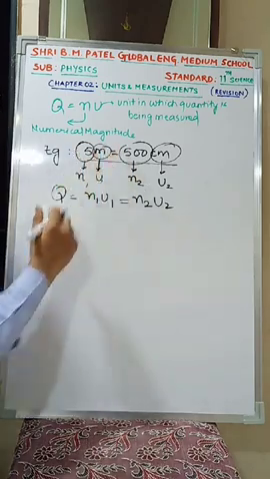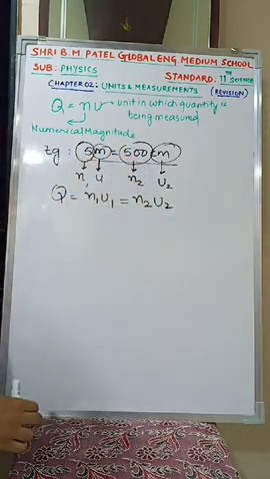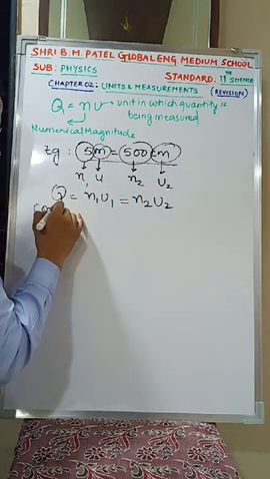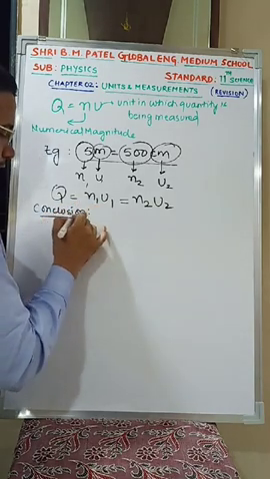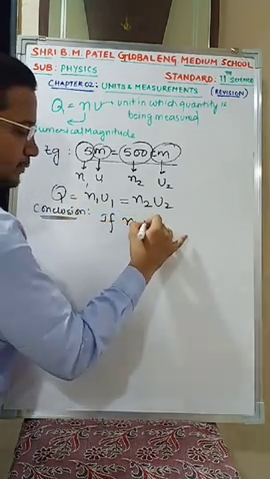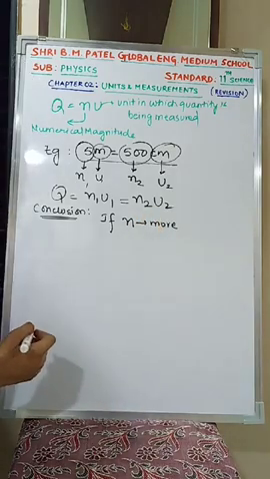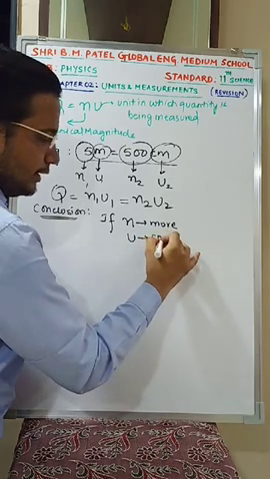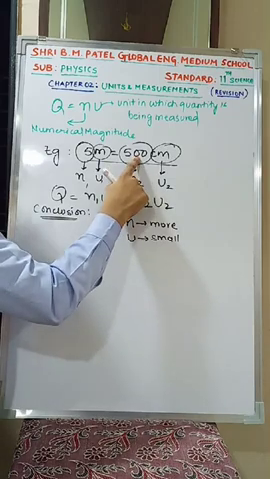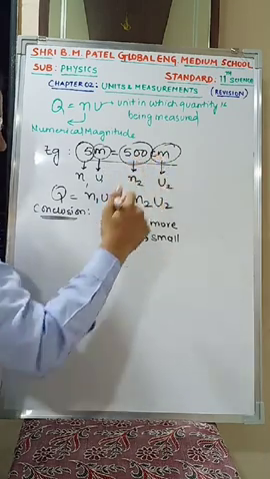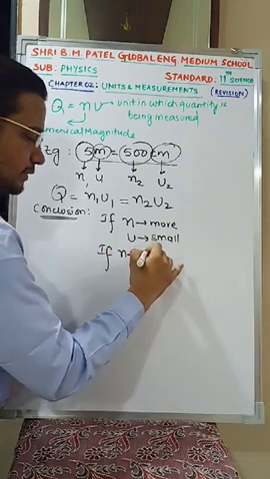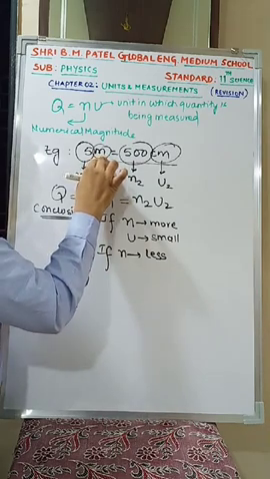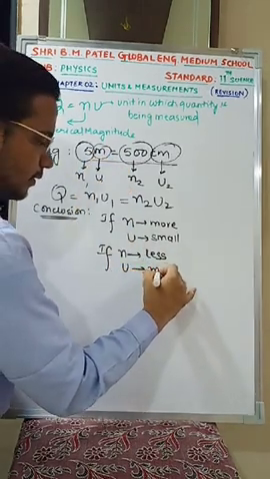From here I can conclude one thing. Have you noticed? Here it is 5, here it is 500. Here it is meter, here it is centimeter. The conclusion I got: if the numerical magnitude is more, then the unit is small. Yes or no? 500 centimeter is a smaller unit. If the numerical value is less, say 5, then the unit is large.